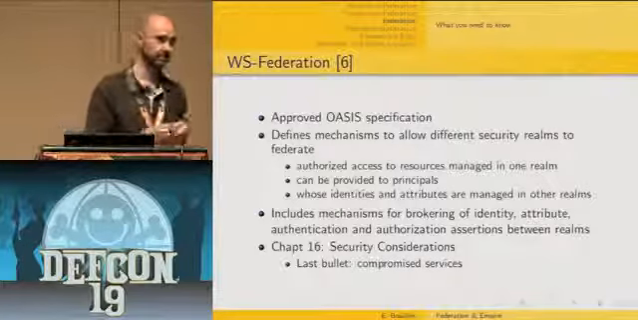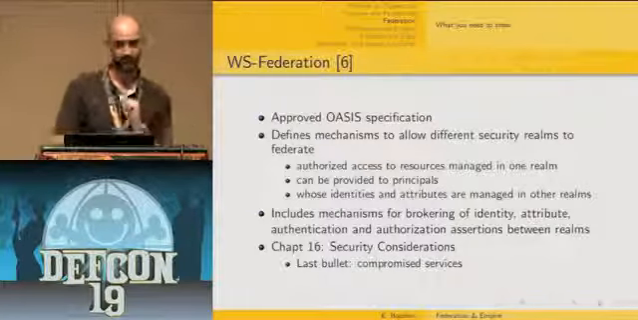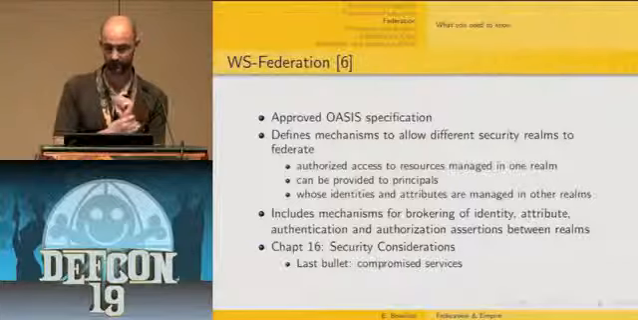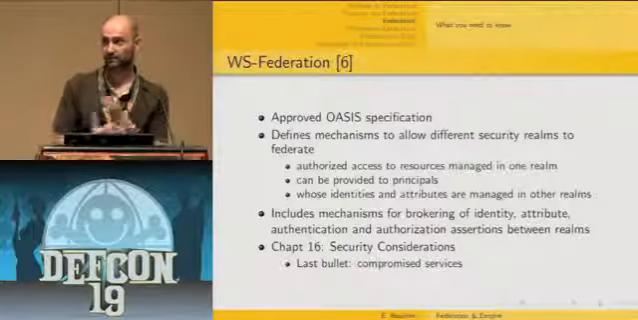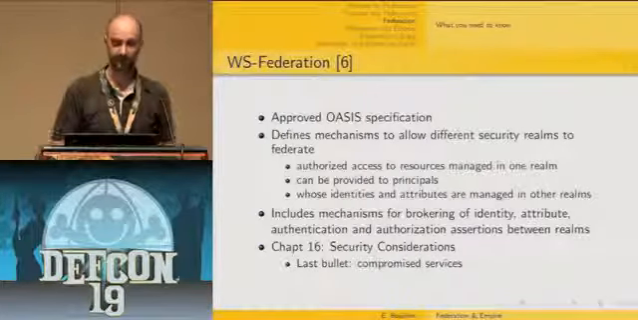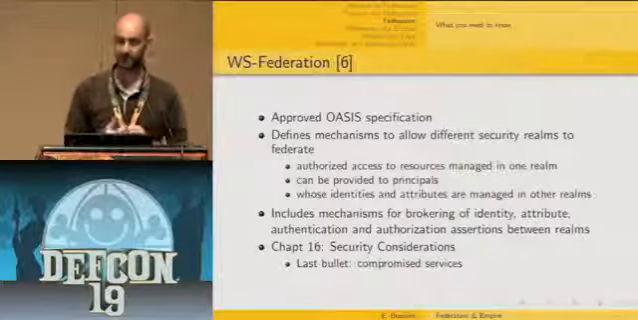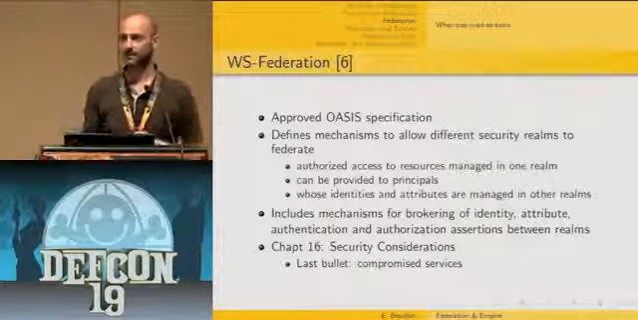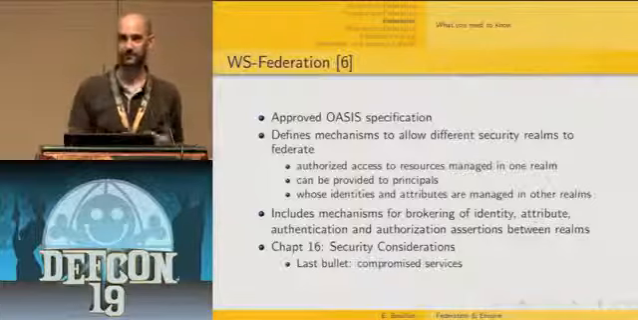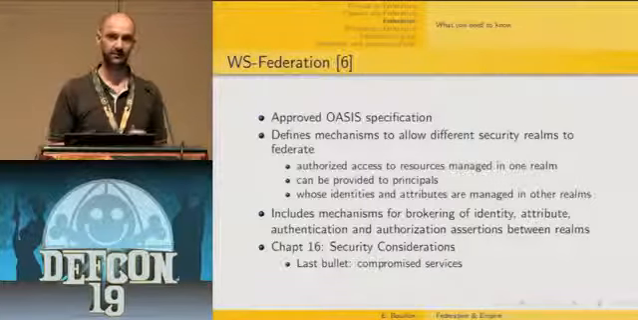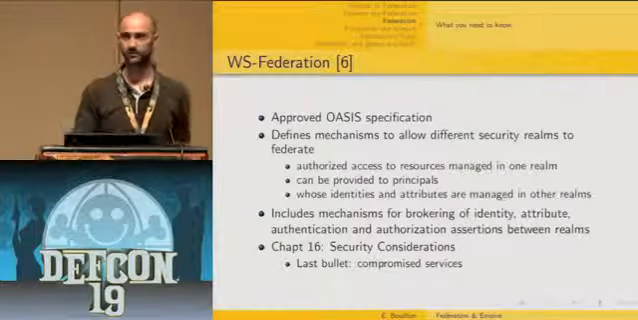And in this specification, the last chapter is about security considerations. So it's a very small chapter, it's one page. And the last bullet of this chapter is about compromised services. I'm mentioning it here because I'm going to get back to that later and see how this kind of consideration might really be an issue depending on the type of deployment you're considering.